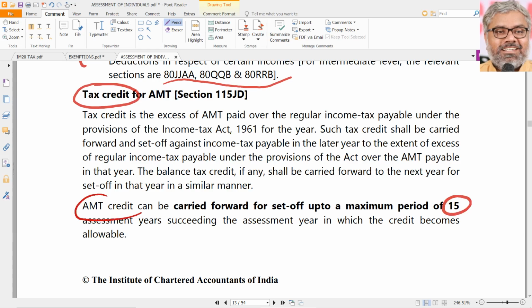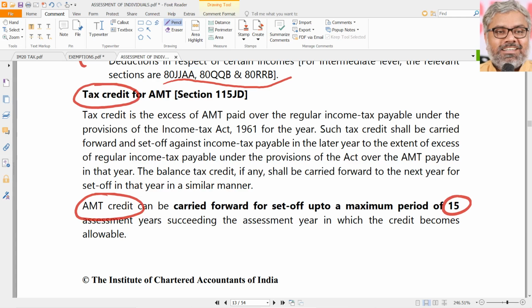So the AMT credit can be carried forward and set off up to 15 years succeeding the assessment year in which the credit becomes available. So after this assessment year is over, next year onwards, 15 years, this AMT credit can be used for future tax payments, if any. In case in future you have to pay some tax, you can use this AMT tax credit.